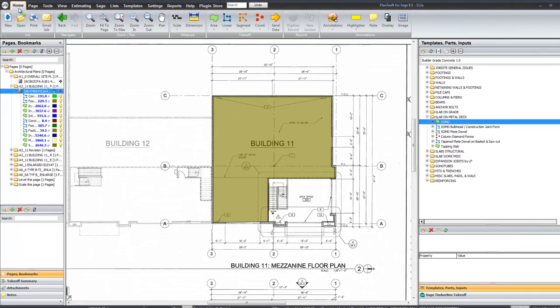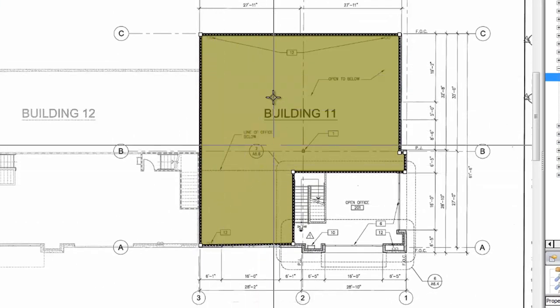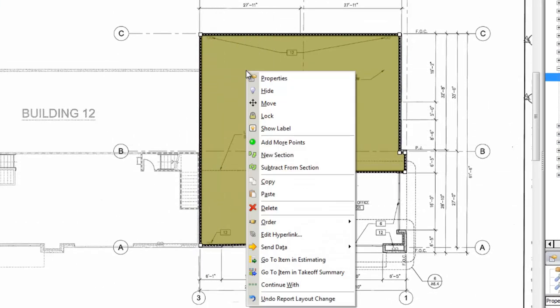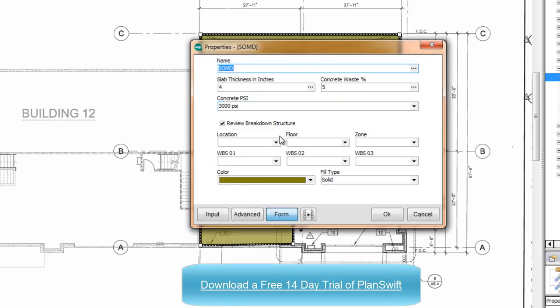We come over to the home page, and if we click on this, and you see how it's all highlighted, and now I right click on it with my right click, and I'm right-handed. You can, as you know, change the mouse around. I can go to properties, and notice that now I can come back in and reassign where this work wants to go. And I don't have a value here, so I'm just going to type 02 mezzanine on that. And this work, for whatever reason, will be in overtime, and I can assign that value.